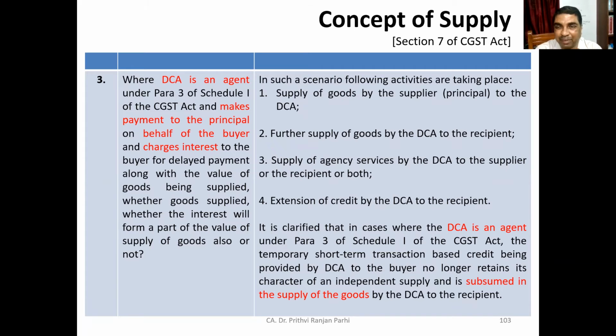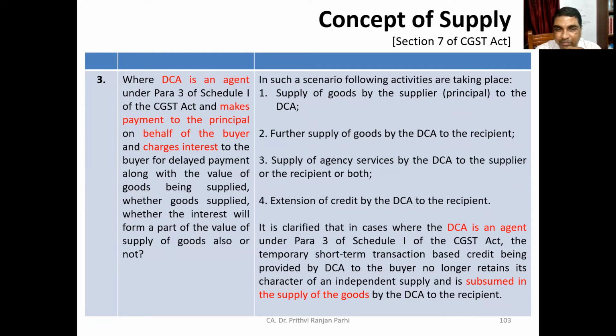In this case, it is clarified where DCA is an agent and he has extended short-term credit facilities. In this situation, the credit facility no longer retains its character of independent supply, and it is subsumed in the supply of goods by the DCA to the recipient.